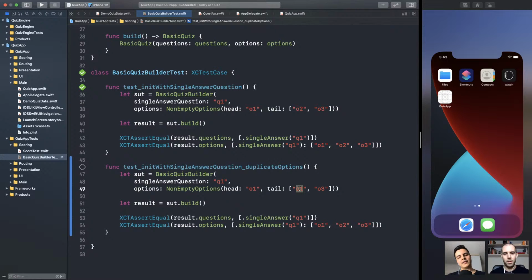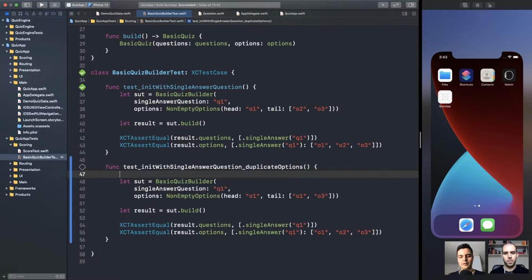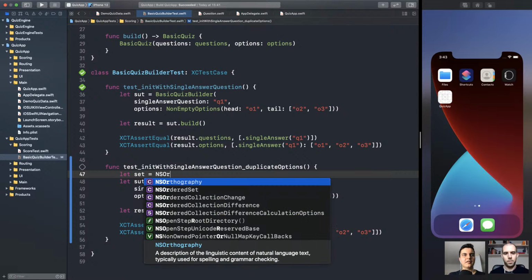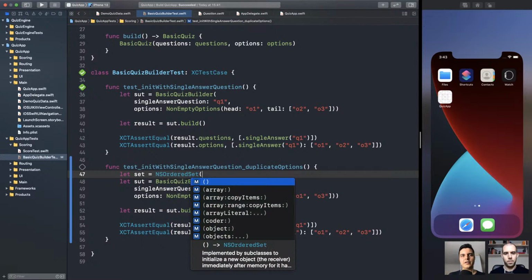So here we could use sets. But sets will make the values unique, right? We enforce uniqueness of the values we set, but we lose order. But order is important for us. We want to present the options in a specific order, not randomly. So we could use an NSOrderedSet from Foundation.